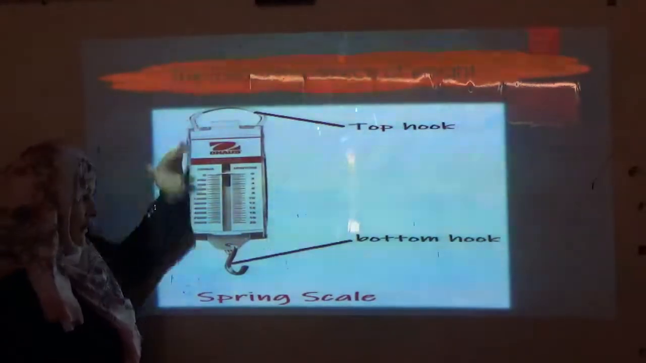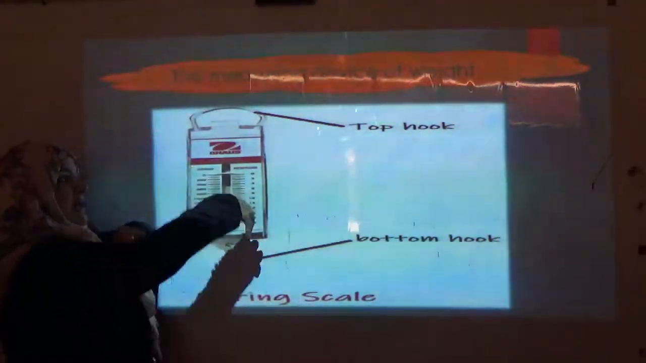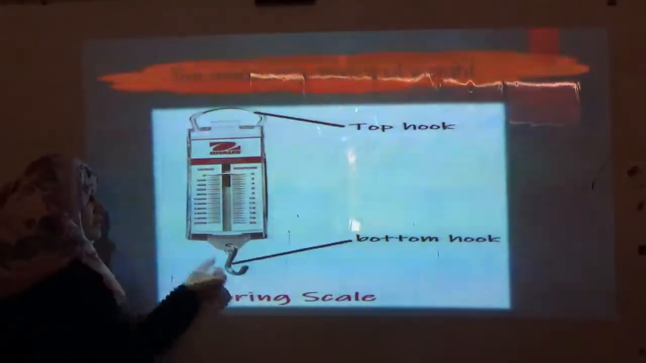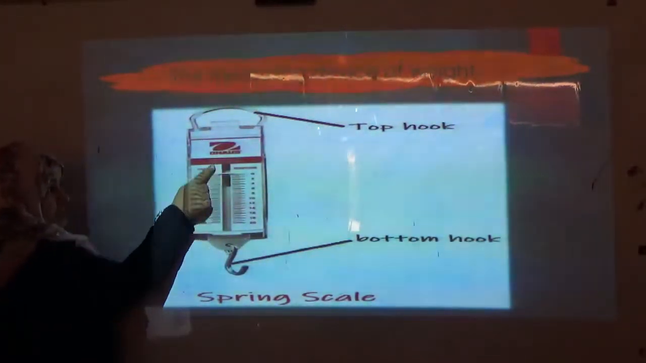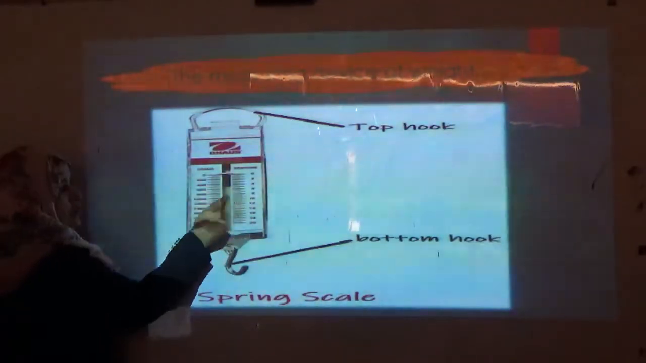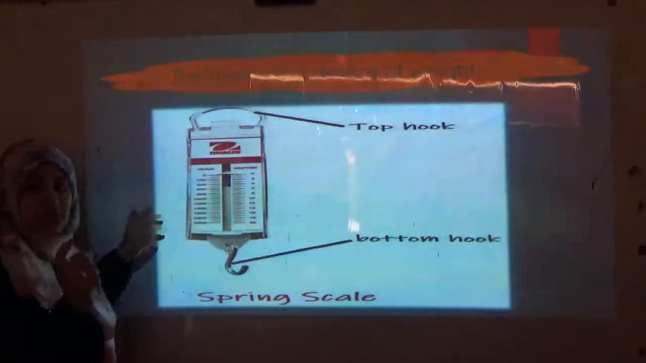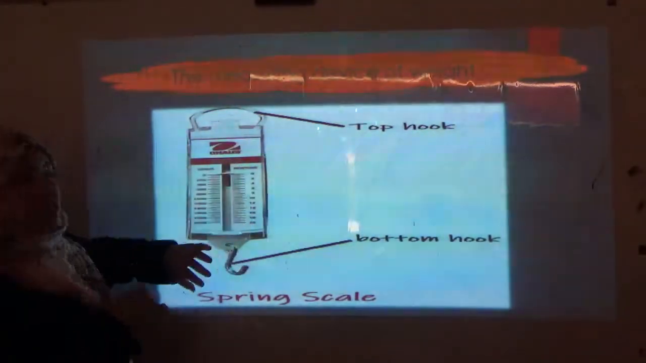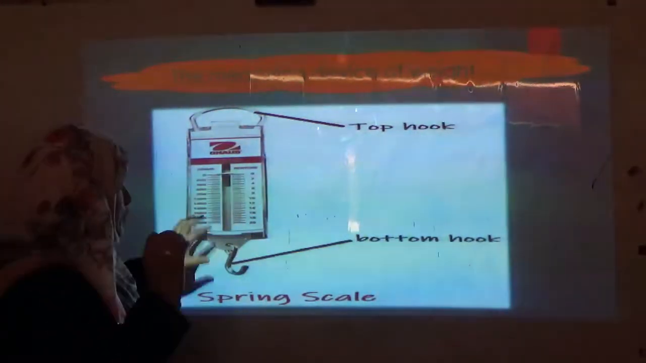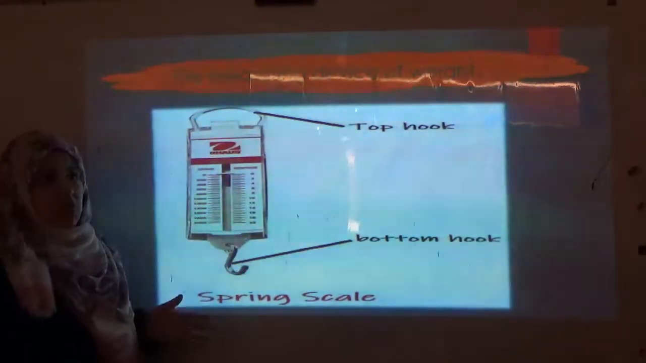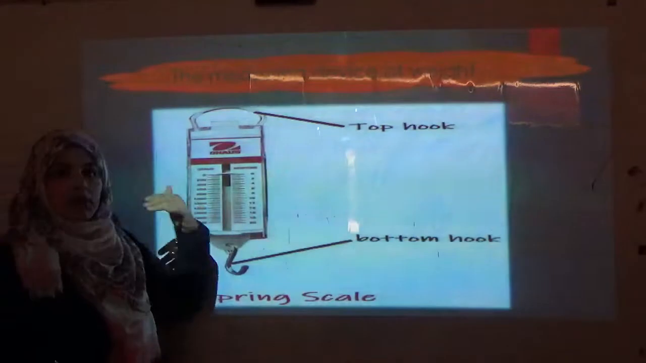It has a top hook and a bottom hook. At the top hook, we can hang the device. At the bottom hook, I can put the object that we are going to measure its weight. The pointer of the spring scale will move down and stop at a certain number. The reading of the spring scale will give the accurate weight of this object. For example, if it's 10, it will be 10 Newton, 30 Newton, and so on.